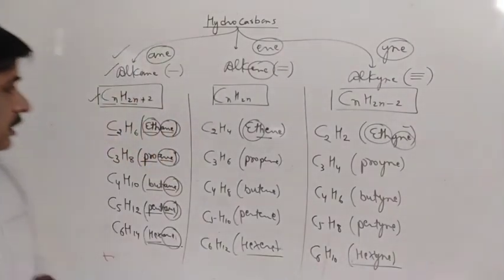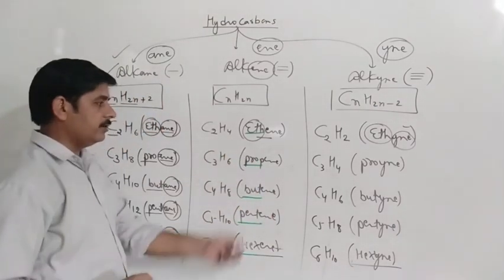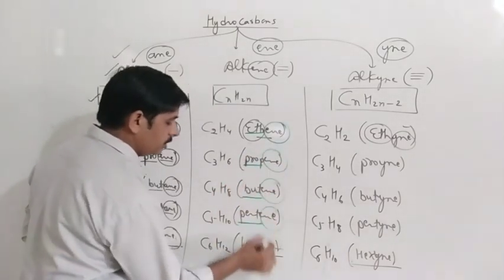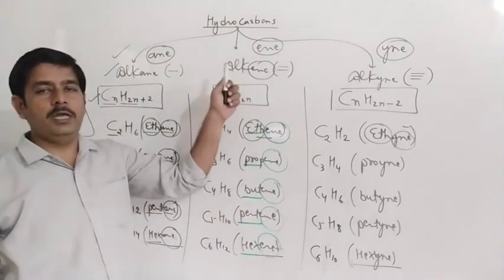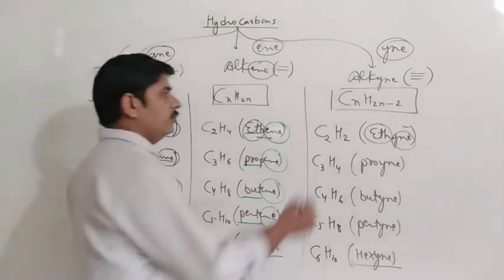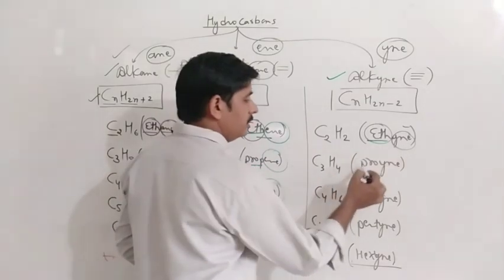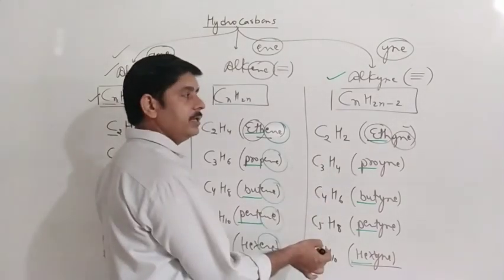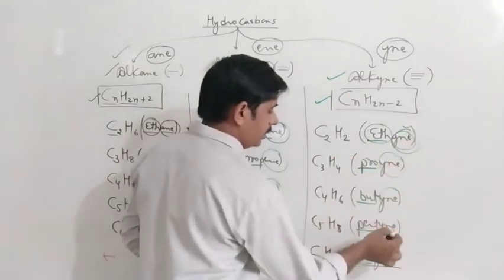So similarly you can see in this example we have eth, prop, but, pent, hex. This is according to number of carbon, but in the end I have used ene. Why I have used ene? Because these are the examples of alkene, and alkene should have ene in the end. ठीक है. Similarly for alkynes you can see, according to carbon we have the names eth, prop, but, pent, hex. And as we can see, these are the examples of alkynes according to this formula. So that's why I have used yne in the end. So here ynes are there.